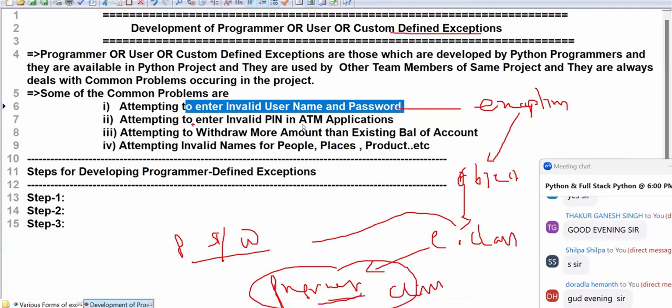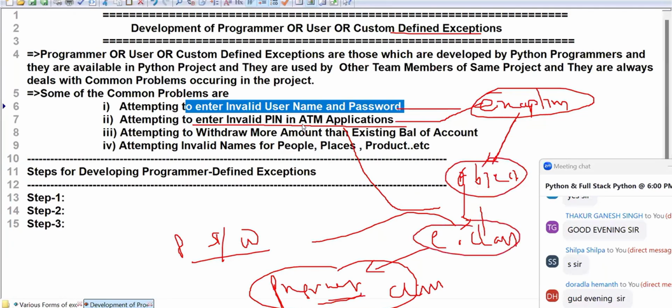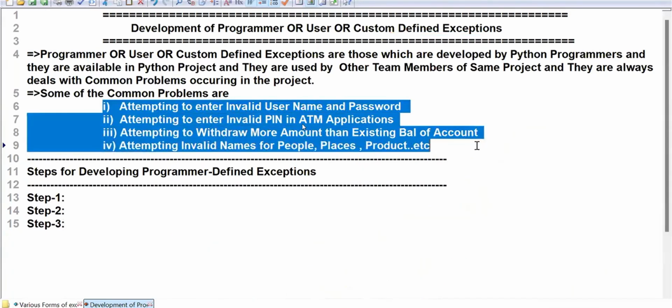Next, attempting to enter an invalid PIN in ATM applications is also the same. Anything wrong is an exception. We need to create an object, which requires an exception class. That exception class needs to be developed by the programmer, and we call it a programmer defined exception. How to develop it?